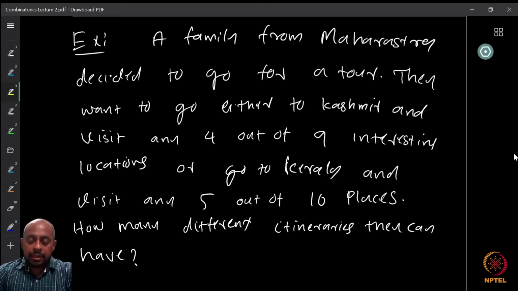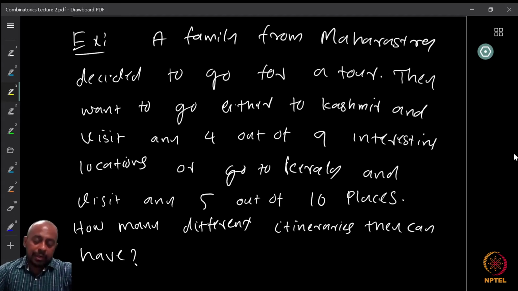And then they said, okay, in Kashmir we have 9 possible interesting places we found, and out of these 9 places, maybe we can visit 4. With our budget, we can visit 4 of these places. Or we can go to Kerala, where we found 10 interesting places, and maybe we can go to 5 out of these places. So these are our choices. We can either go to 4 places out of the 9 locations we shortlisted, or any 5 locations in Kerala out of the 10 places we have shortlisted.